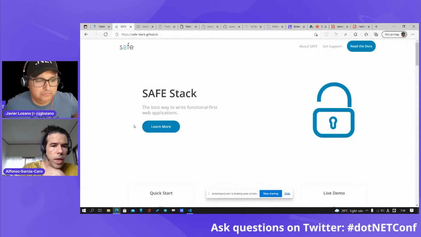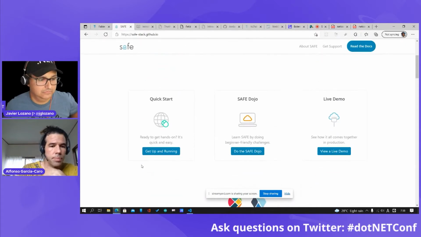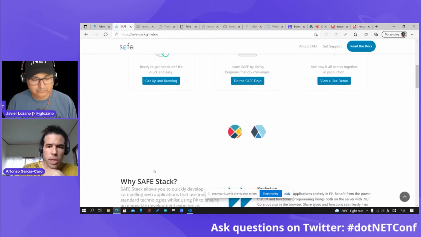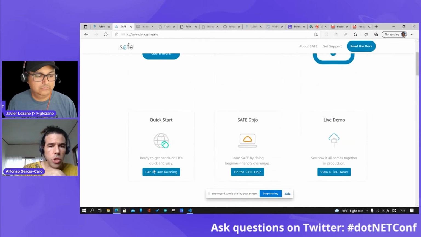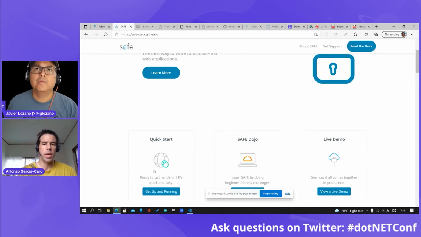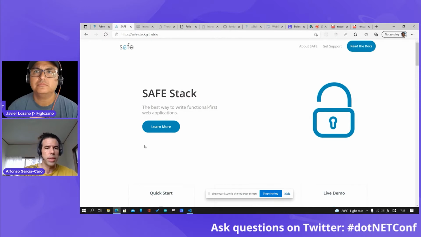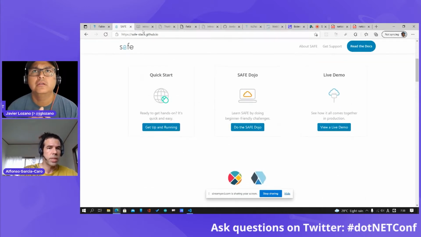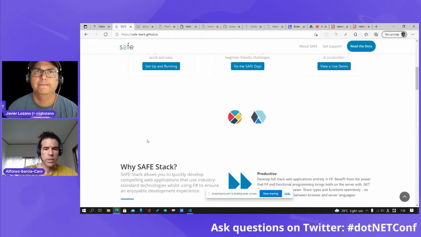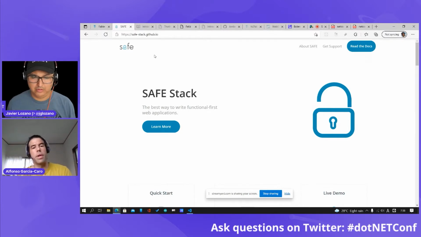I want to just show you very quickly the Safe Stack, which is an initiative by Isaac and others to make it easier to create this kind of full stack F# web apps. And I think Isaac has already talked about this. So you can take this Safe Stack, just Google it. It's very easy, and you get a lot of recipes here on how to program F# both for the backend server and also for the front end.